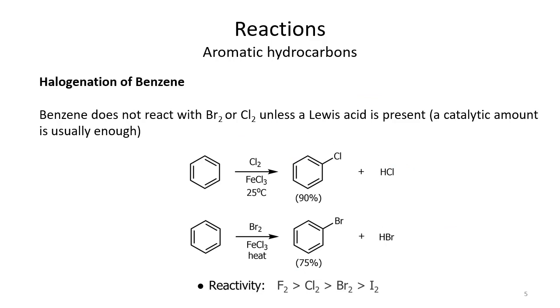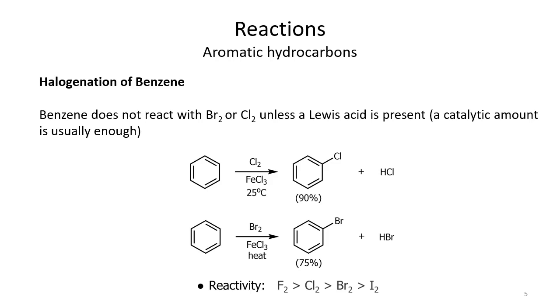Let's start from the halogenation of benzene. The important thing here is what reagents are used and what the reaction conditions are. For halogenation of benzene, we need a Lewis acid, just a catalytic amount, and you know that a catalyst is the one that is easily recovered at the end of the reaction. For this reaction, as you can see, the reaction conditions are mild. We have used 25 degrees Celsius, which is almost ambient temperature.